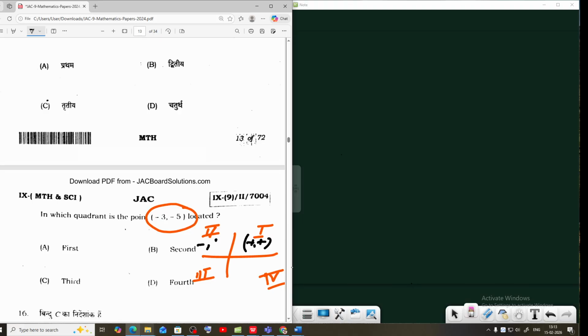Second quadrant minus, plus. Third quadrant minus, minus. Fourth quadrant plus, minus. Your question is -3, -5. That means minus, minus, so it is the third quadrant. Third quadrant is the correct answer.